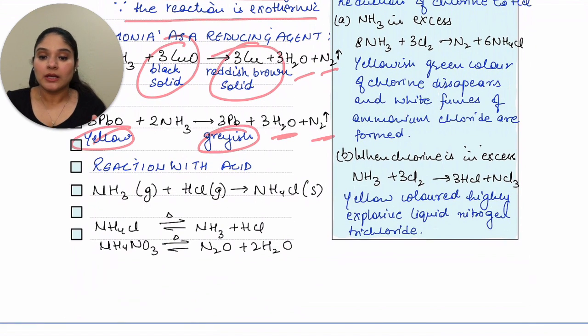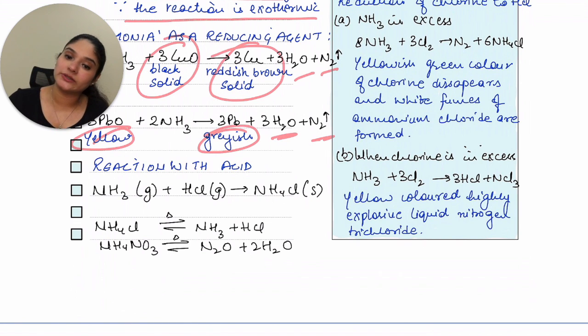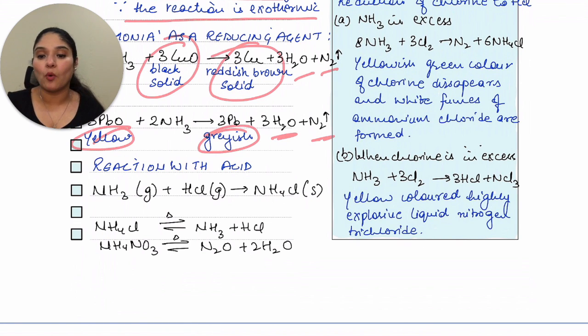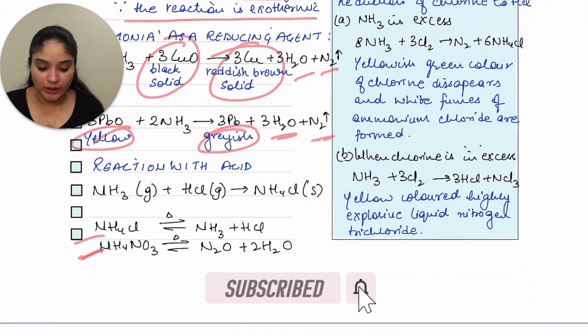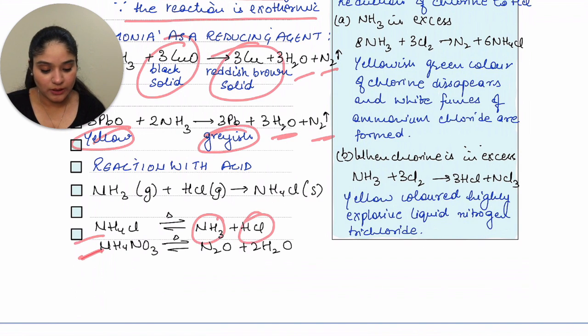Okay. Let's move to the next one. Reaction with acid. Ammonia being basic in nature, it reacts with acids. So let's look at that. Ammonia, that is NH3, reacts with HCl gas, that gives you NH4Cl. Then you have the thermal decomposition of NH4Cl and NH4NO3. So you have a basic thermal decomposition, that is ammonia comes and HCl comes and N2O comes and water comes.